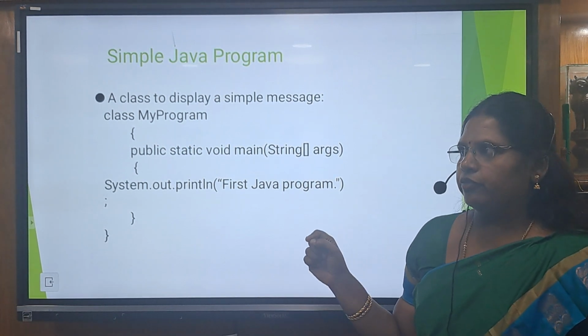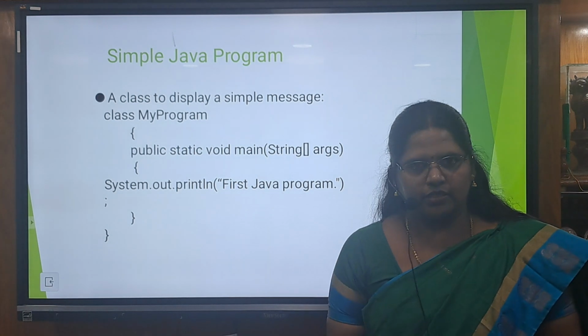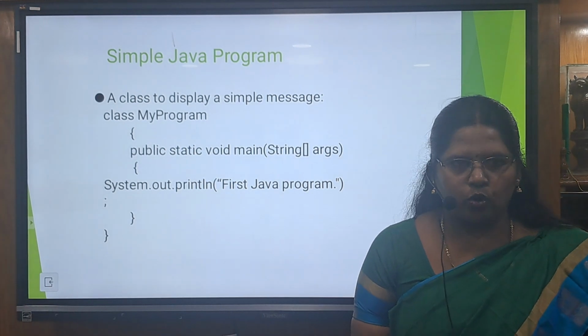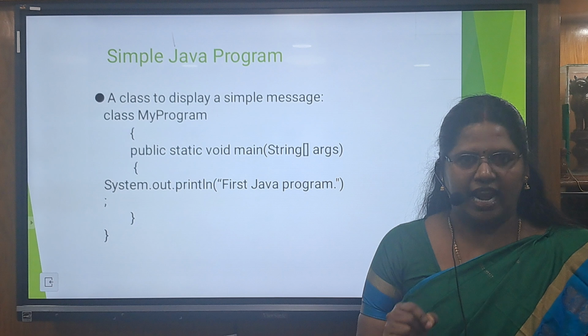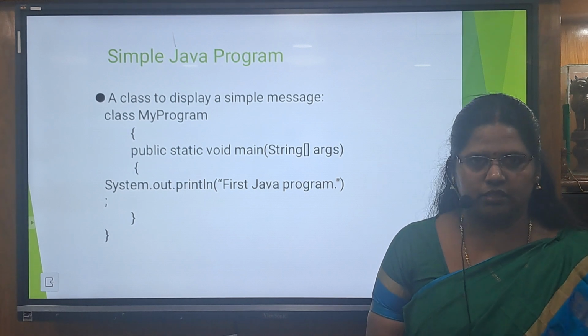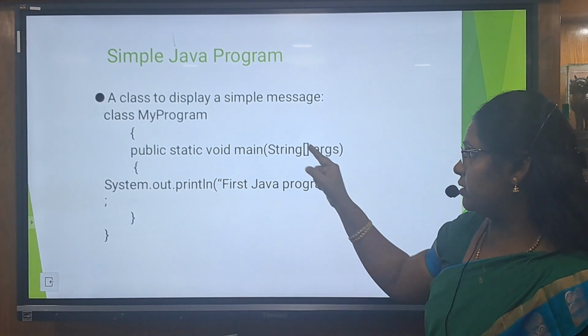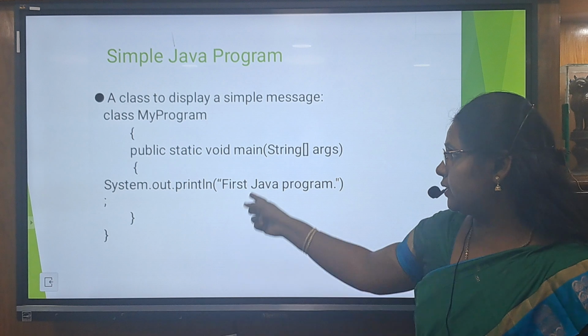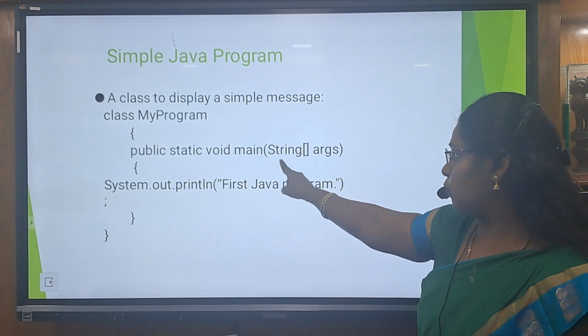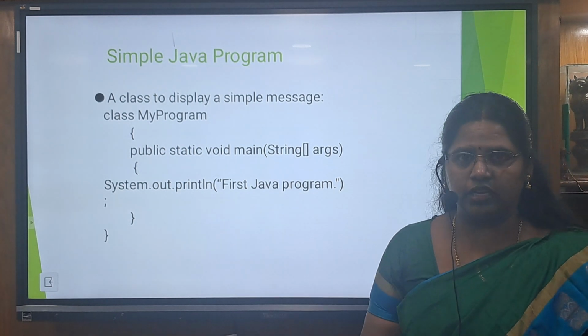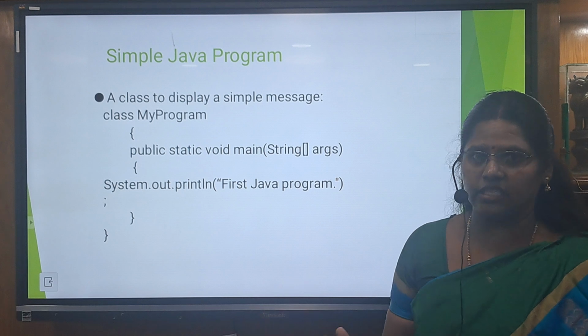If there is more than one class, we name the program after the class which has the main method, and this program name is MyProgram.java. Inside the program, we have public static void main. Public is an access specifier, that is, this main method can be accessed by anyone.